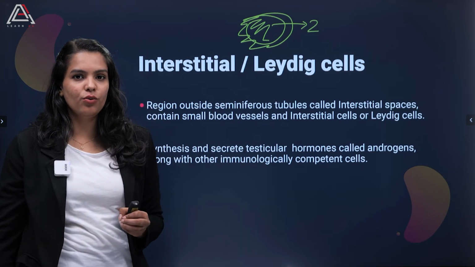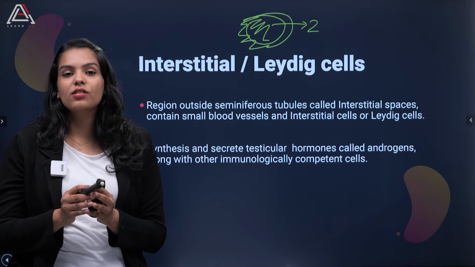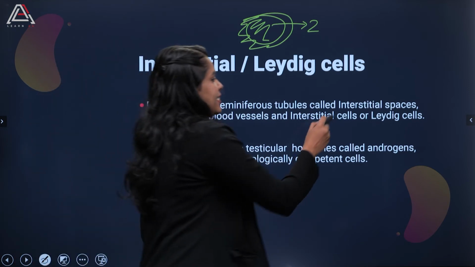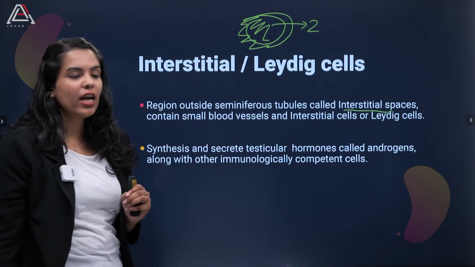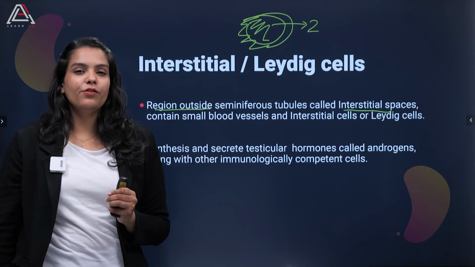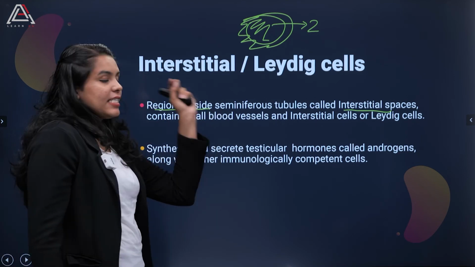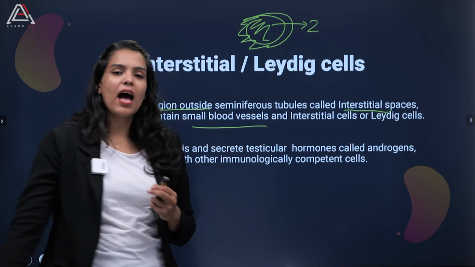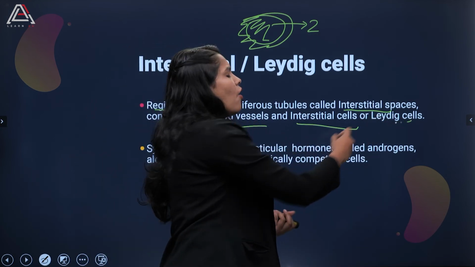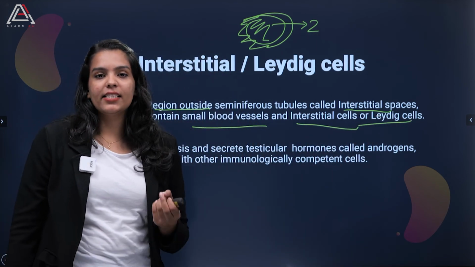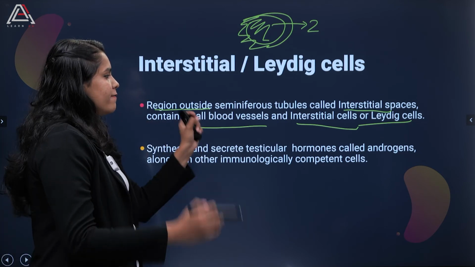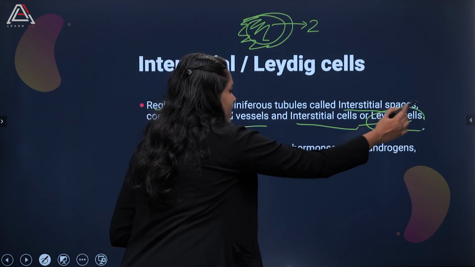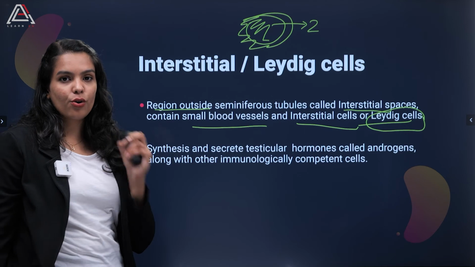Now talking about the outside. Outside the seminiferous tubule, there is a region called the interstitial spaces. These spaces consist of blood vessels and also some interstitial cells, or you can call them Leydig cells. Now talking about the functions of these cells, they are playing a really important role here.